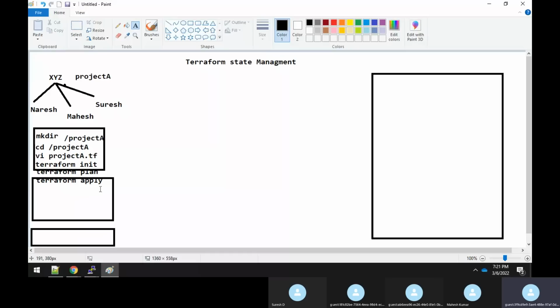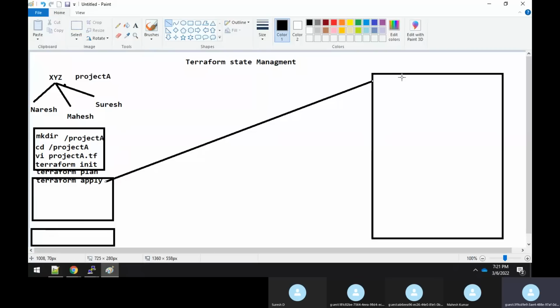Now you know very well that whenever he does a Terraform apply, it will try to connect to this AWS cloud, because in the Terraform .tf file, you know very well that we have provided an access key and the secret key. And we have also mentioned the providers. So basically, I'm choosing AWS cloud. Hence, in this project A.tf, you have mentioned the provider is AWS, and inside the AWS provider, you have mentioned the secret key and the access key.